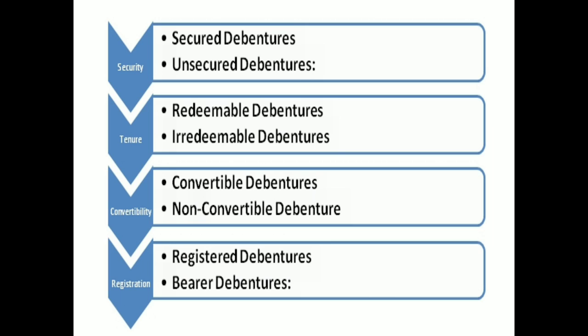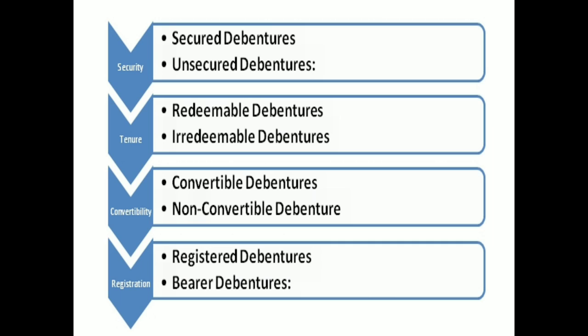Next, on the basis of convertibility, we can have convertible debentures and non-convertible debentures. As I told you earlier, debentures carry an option to their holders to convert their holding fully or partly into equity shares. Such debentures would be called convertible debentures, and if the holders of such debentures have no right to convert their debentures into shares, such debentures would be called non-convertible.